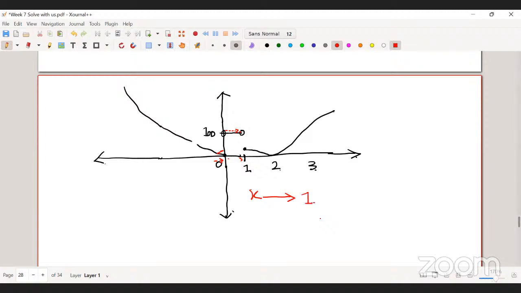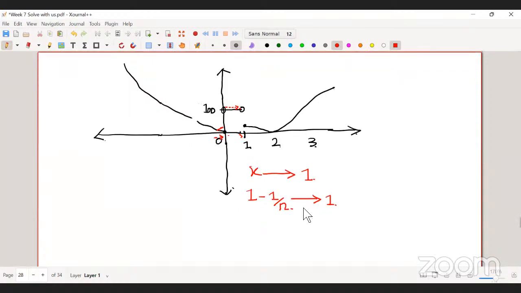If I consider a sequence, let's say 1 minus 1 by n, this sequence is coming to 1 from the left hand side, right? Yes. Now I have to check where the value of this new sequence goes.